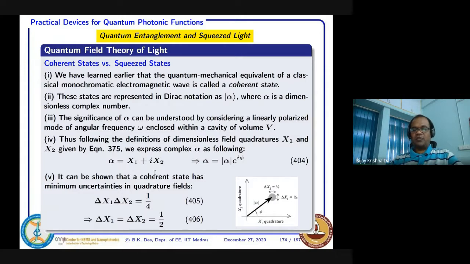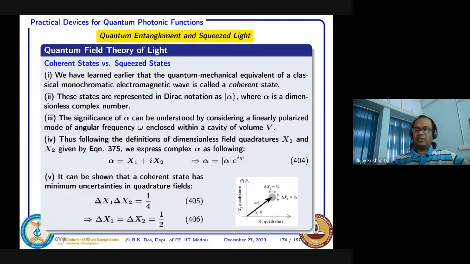So that is why we express it in terms of field quadratures, just to allow quantum mechanical accessibility for a coherent source. If you are representing it like that, then alpha can be represented like this. There will be a norm, and then some phase.